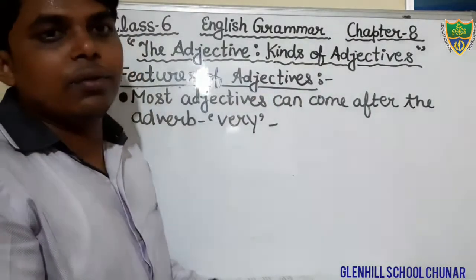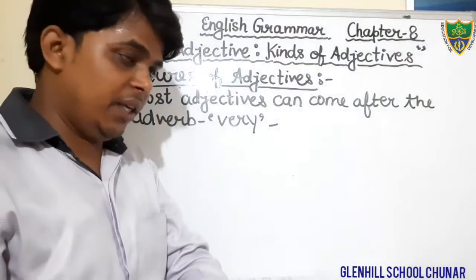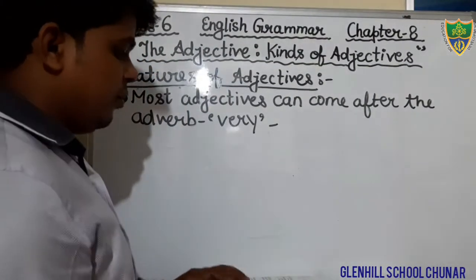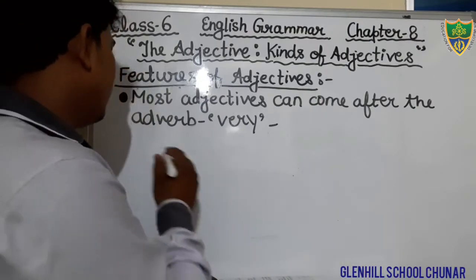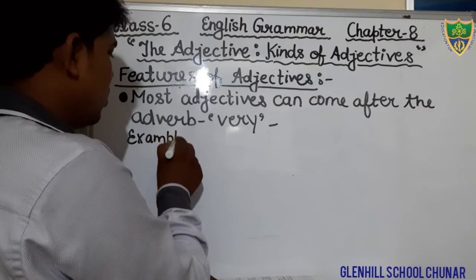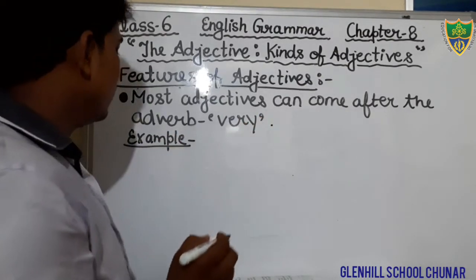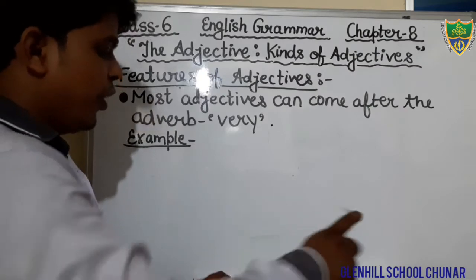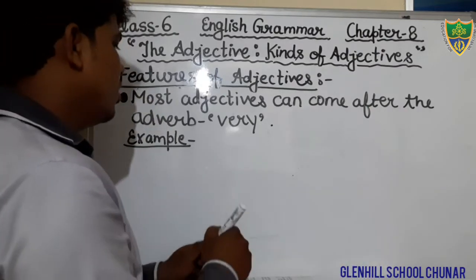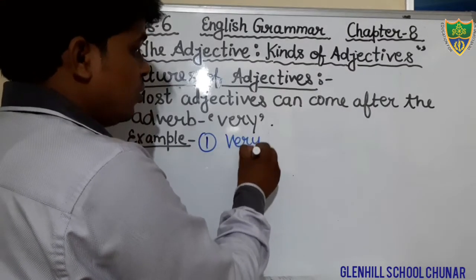Most of the adjectives come just after the word very. We can see an example. Very good. We generally say very good. He is a very good boy.